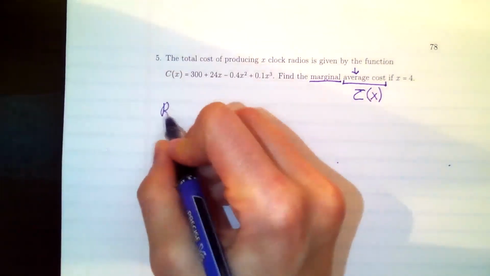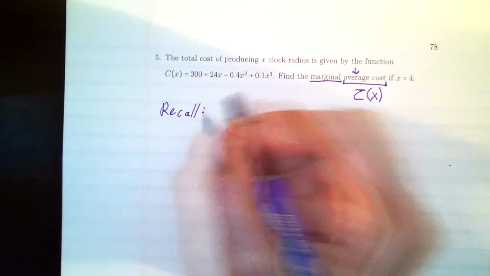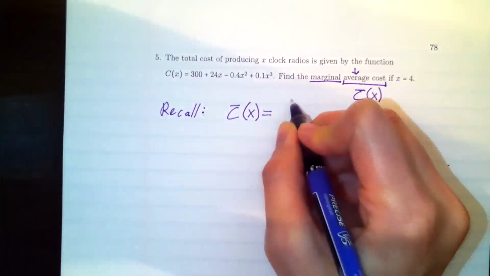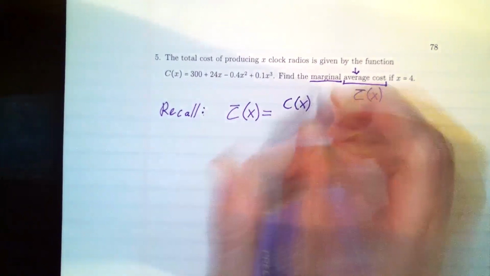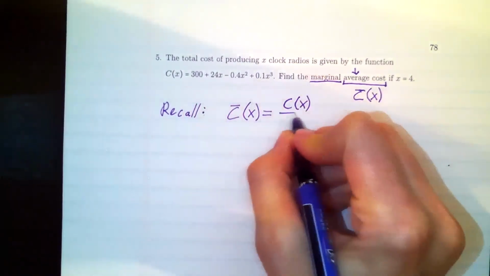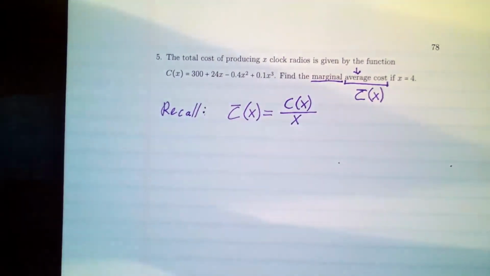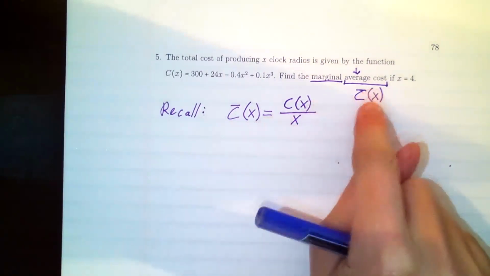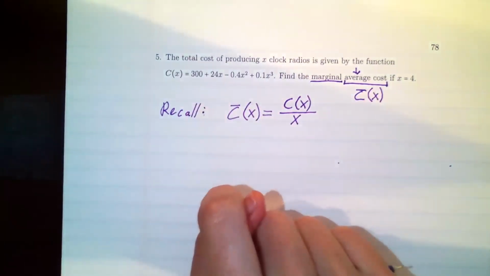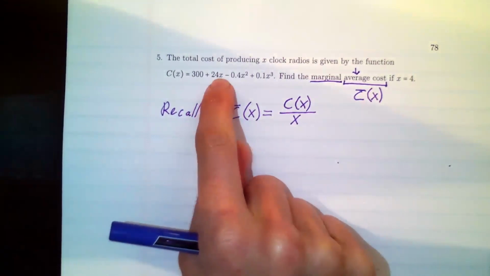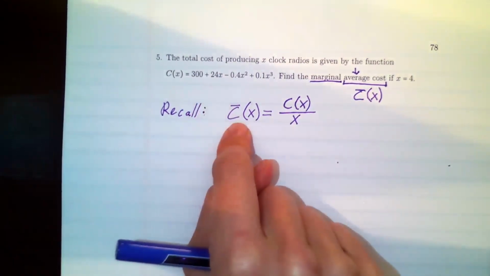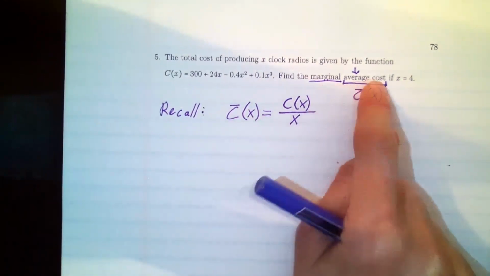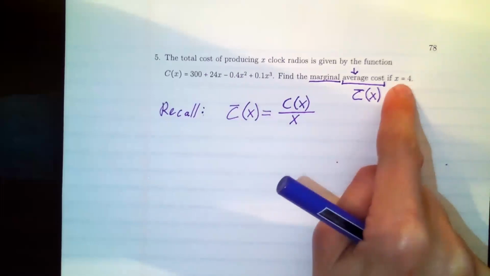Now, if you recall from the front page, the average cost C bar is given by the cost function, which we have given here, where you divide it by x. So in order to do this problem, we first have to find the average cost function because they didn't give me average cost, they gave me the cost. I have to find the average cost function, C bar, and then take the derivative of it. It says find the marginal average cost if x is equal to 4.